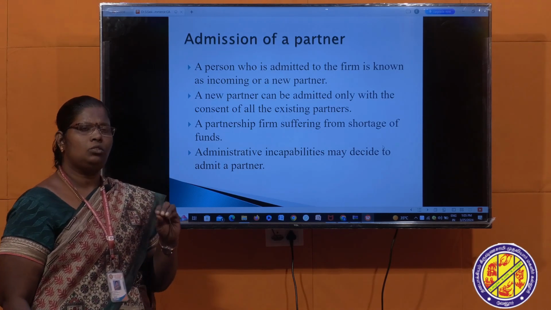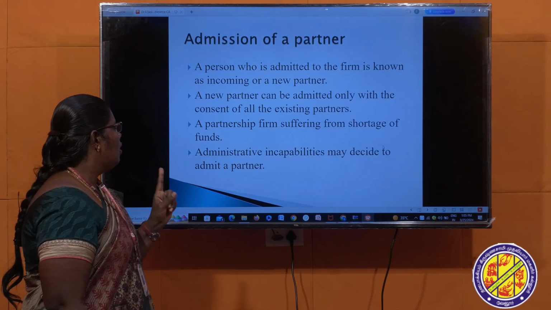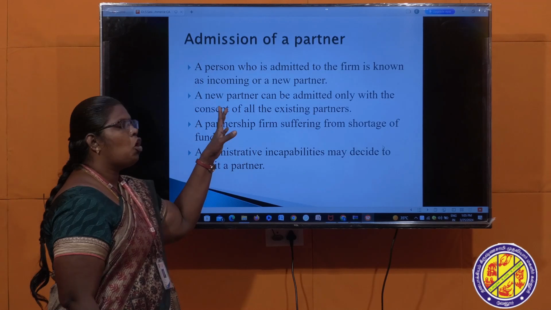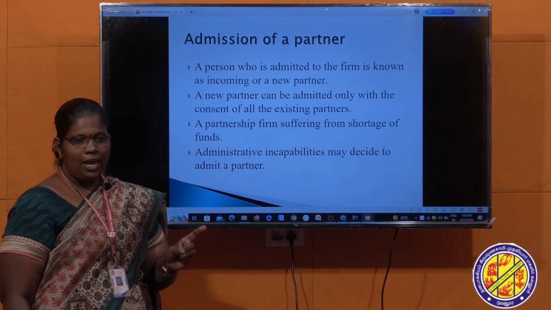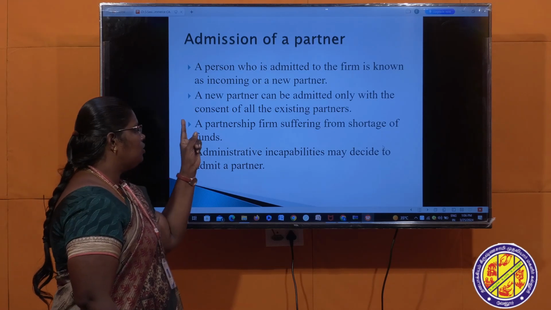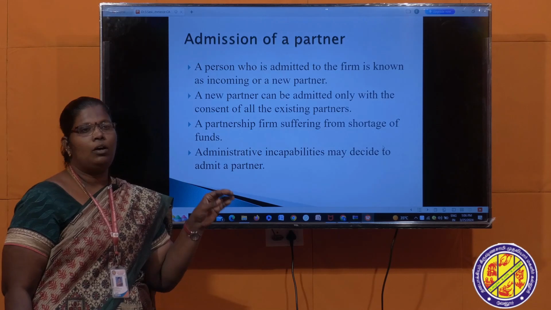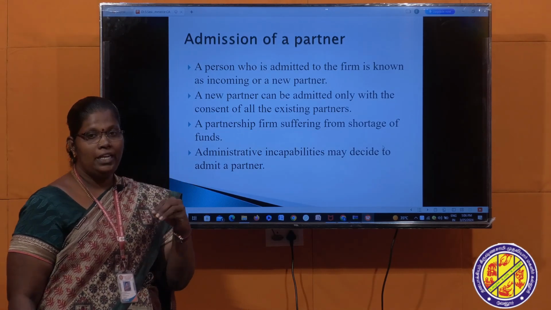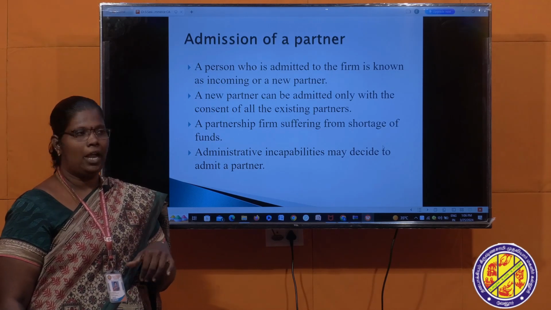What are the cases in which one partner is admitted to a partnership firm? First condition, a new partner can be admitted only with the consent of all the existing partners. If A and B are partners, C has to be admitted. What is the condition for C to be admitted? Two conditions. First, a partnership firm suffering from shortage of funds. If the firm needs any contribution or funds, or has any losses, one partner has to be admitted.